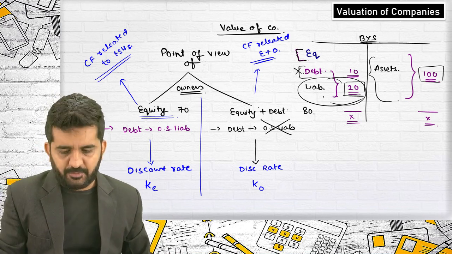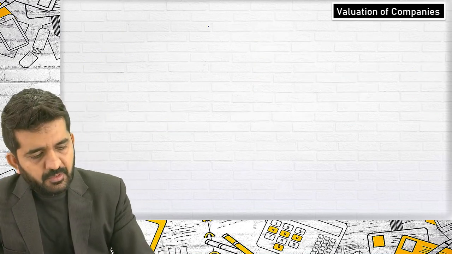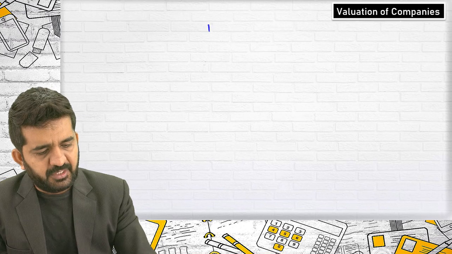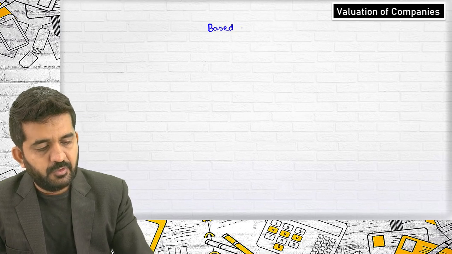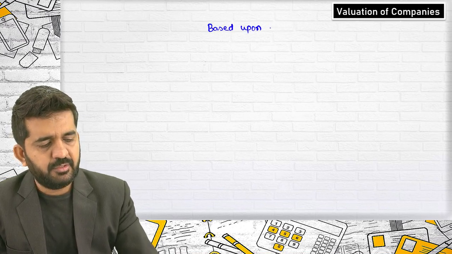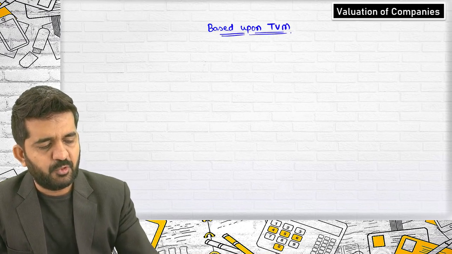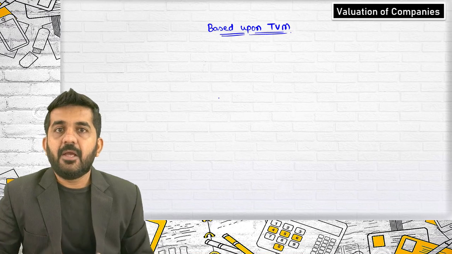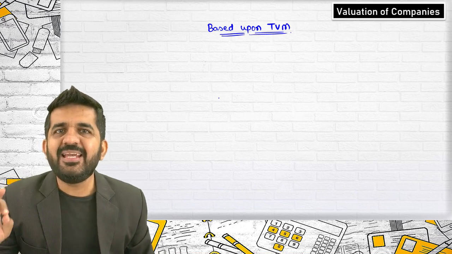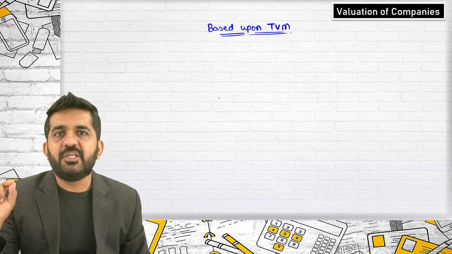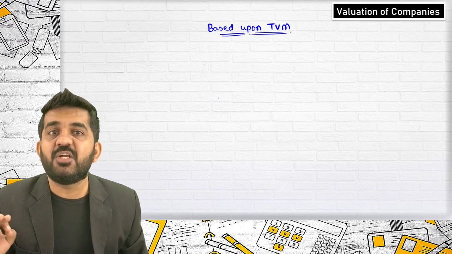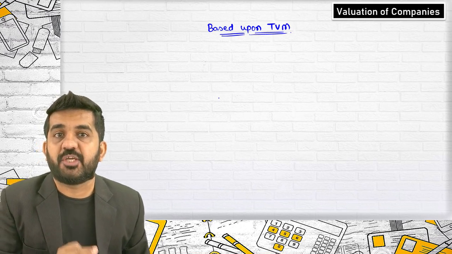Let us start valuing the company. Valuation of the company which is based upon TVM, that is the time value of money. Please understand, anything in finance is valued at present value of future cash flow.